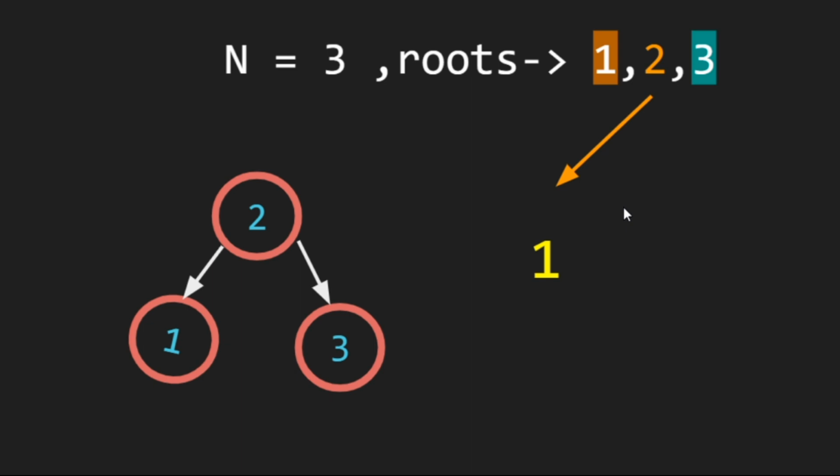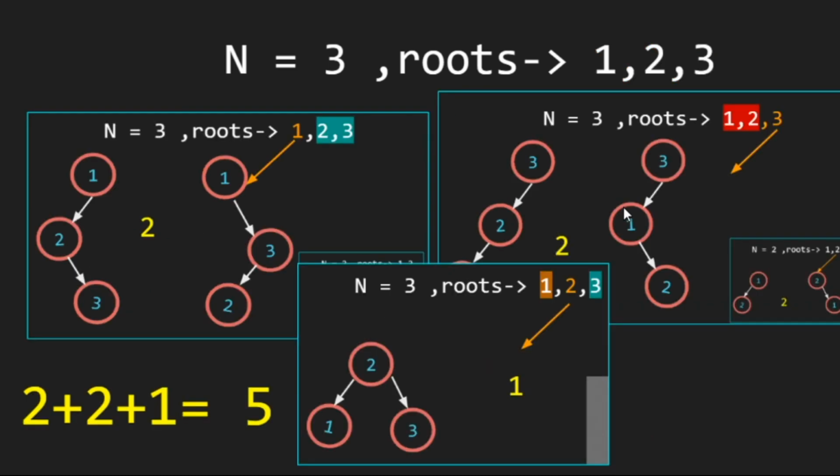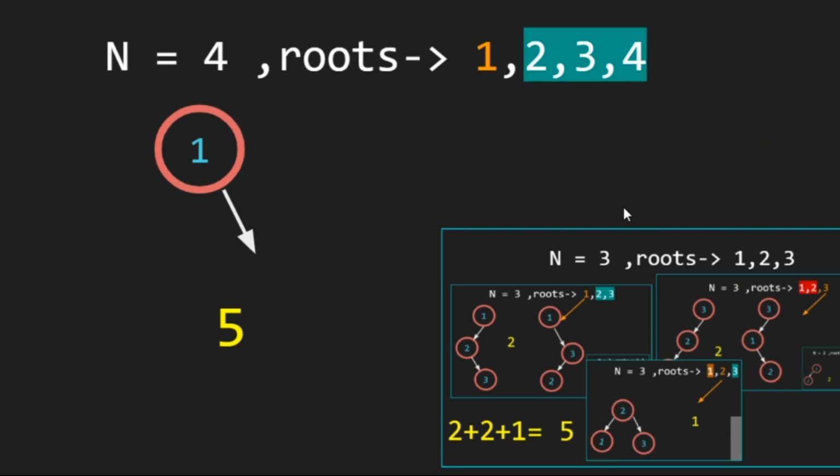If we are fixing 2, we have 1 on the left side and 3 on the right side. We can't really change their positions to get a valid BST. So we will have only one possibility. Then if we are fixing 3, again we have 1 and 2 on its left side. We can make different combinations out of 1 and 2. So for 2 nodes we have 2 combinations, and in this case also we get 2 combinations. So for n equal to 3, the total combinations are 2 plus 2 plus 1, that is 5 combinations.